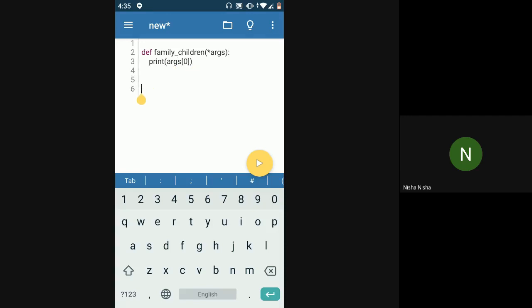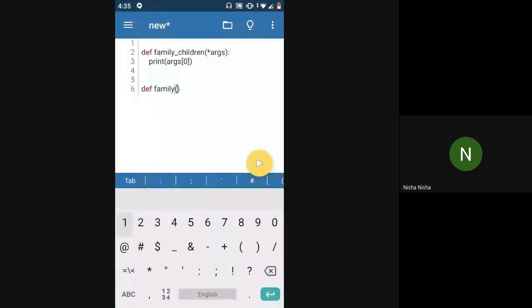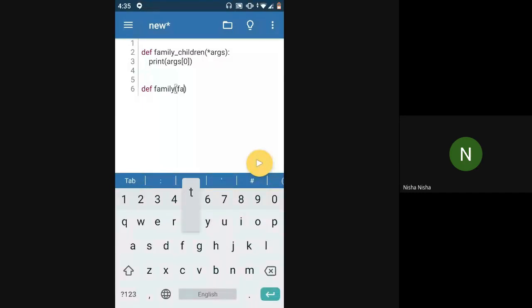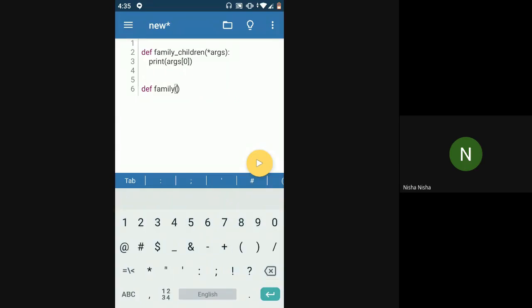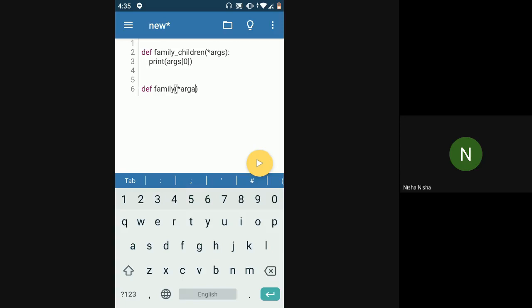So for example, if I have def family, now in this case I want to give all the members of the family. So you have a father, a mother, and now you can have any number of children, right? In this case, you don't know how many parameters will come. If I use star args, I won't know which argument is the father's name, which is the mother's name, and which are the children's names, right? So I want to label it. I don't know how many parameters to pass, but I want to label those parameters.